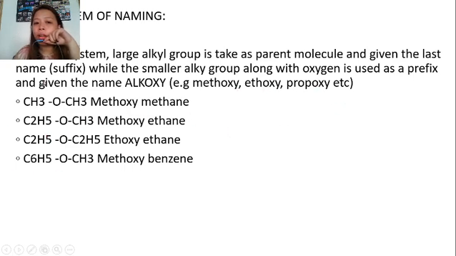For example, we have methoxymethane: methane for CH3, and then the methoxy, CH3 with oxygen bonded. Next, we have methoxyethane, and then ethoxyethane, and methoxybenzene, because we have a benzene here. As long as there is an oxy, automatically, that's an ether.